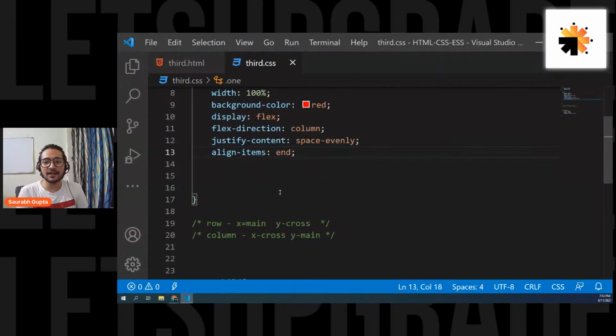Okay, now that's cool. We still have some more properties in flexboxing, but I think this much will be enough for you guys to start with the essentials, because we only have like 10 to 15 minutes now, and I also want you guys to understand positions.